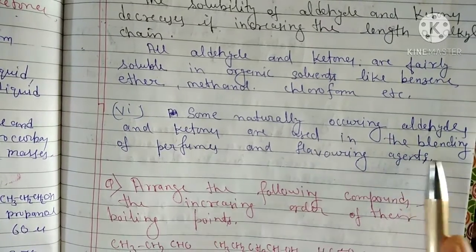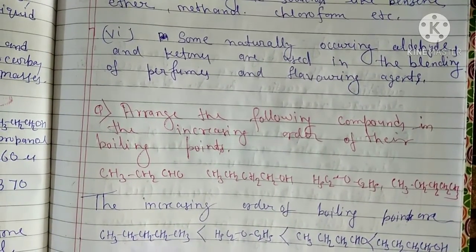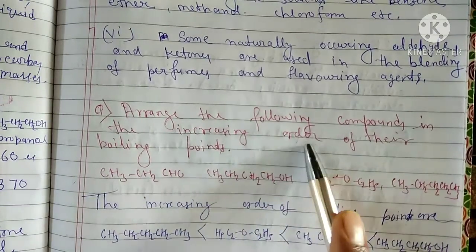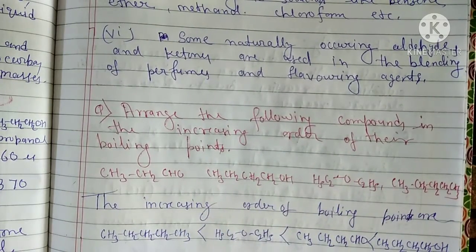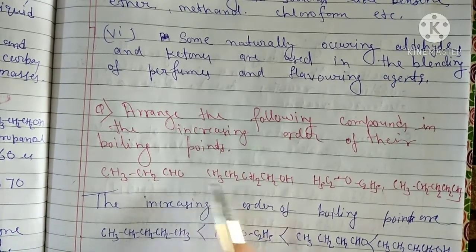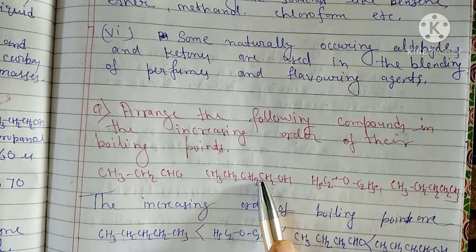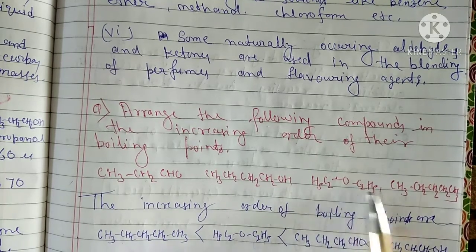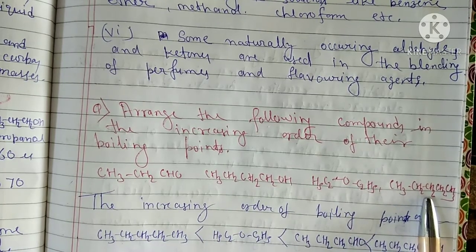Okay students, one question here. Arrange the following compounds in increasing order of their boiling points: CH3CH2CHO, propanol, butanol, ethoxyethane, and normal pentane.